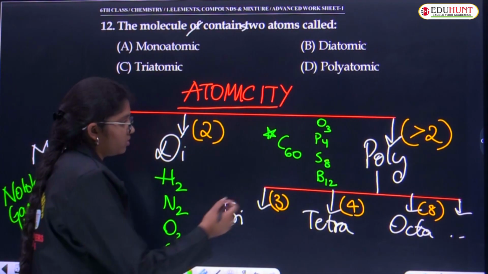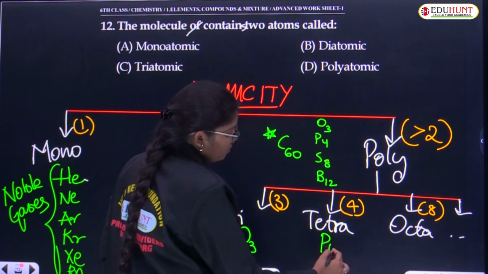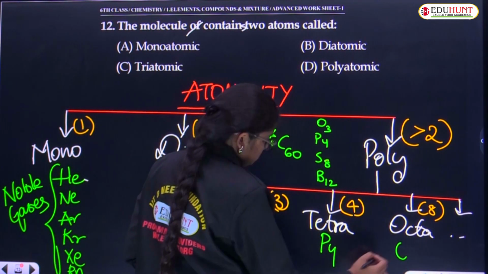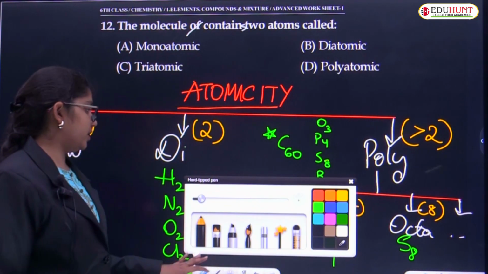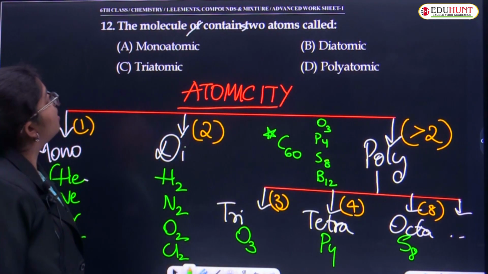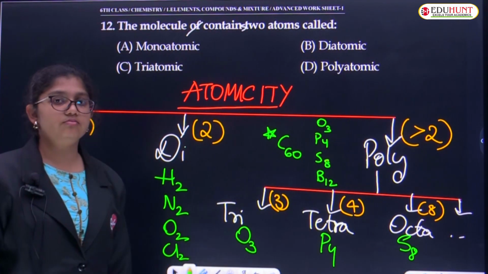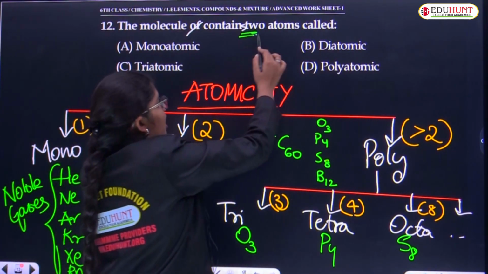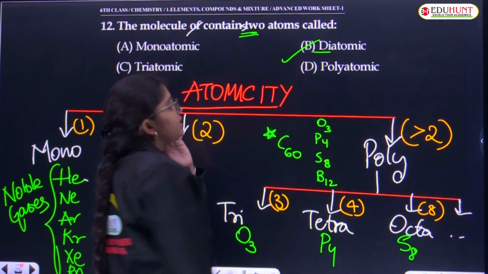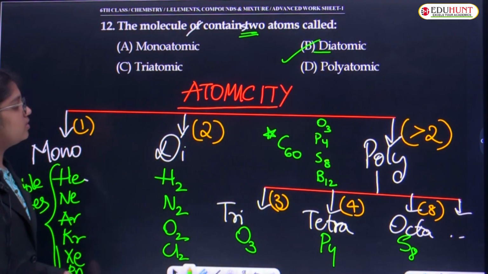So what is triatomic from here? We'll write O3. Tetra means 4 atoms, P4, octa means 8, which is S8. Clear, children? Now answer this question carefully. The molecule contains two atoms, called what? Two atoms in the sense? Yeah, absolutely, it is diatomic. Clear with that? Very good. Next question.